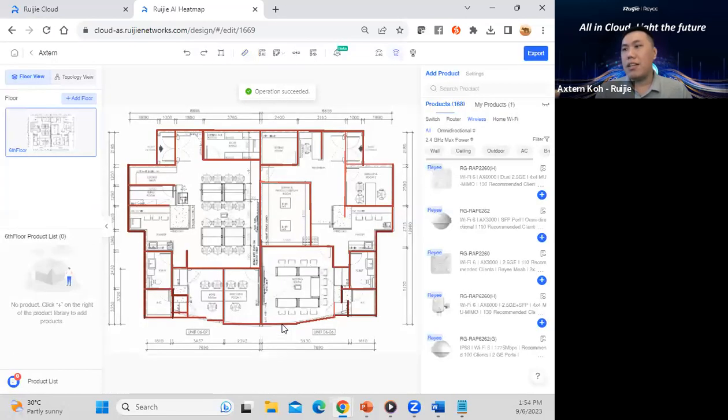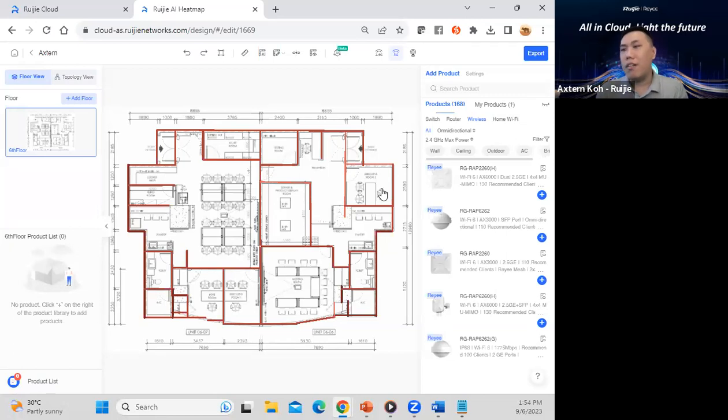So the magic will start. You can see our AI Heat Map itself will identify your floor plan and help you draw out the entire wall. You can also make amendments to the walls. Maybe in some locations there is a mistake and the AI is unable to detect the wall or help you draw it, so you can manually change it. You can delete certain walls as well. Our AI Heat Map will help you draw the walls automatically.